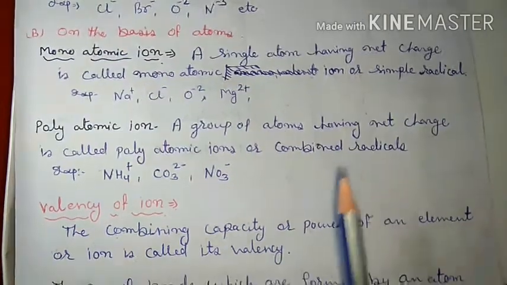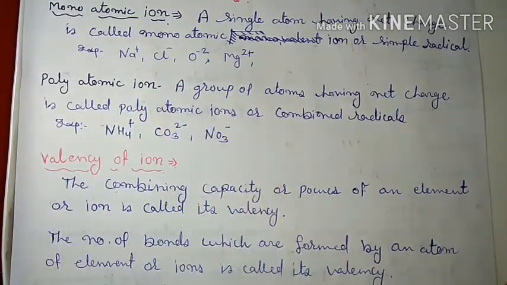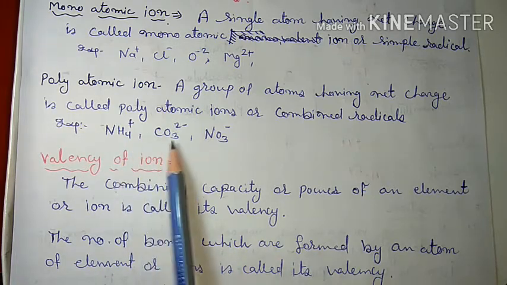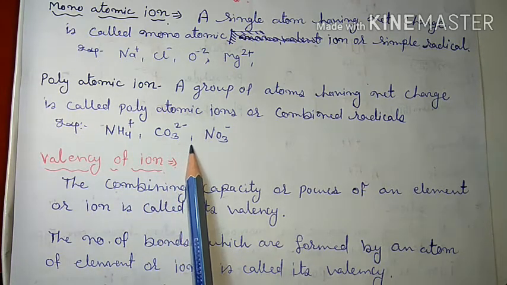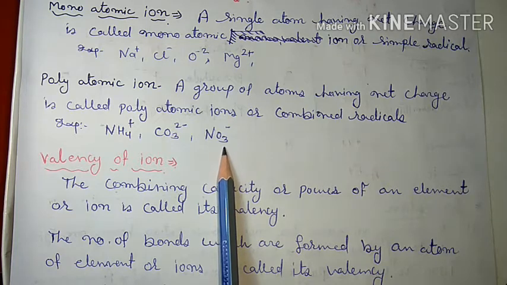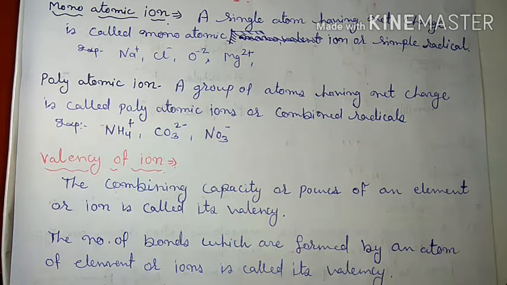Clear? Second is polyatomic. A group of atoms having net charge is called polyatomic ion or combined radical. It is also called combined radical. For example, NH4+, CO3 2-, NO3- nitrate, etc.